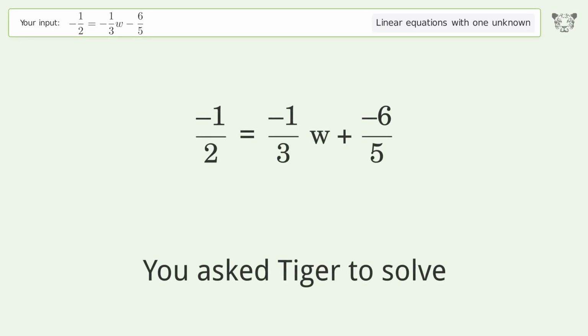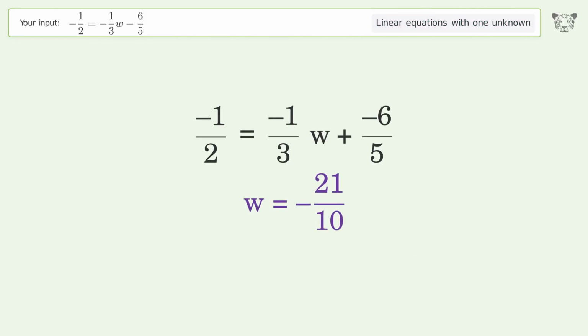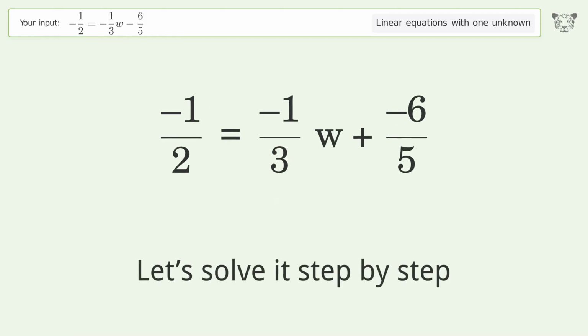You ask Tiger to solve. This deals with linear equations with one unknown. The final result is w equals -21/10. Let's solve it step by step.